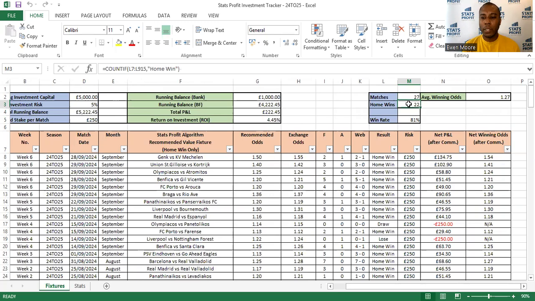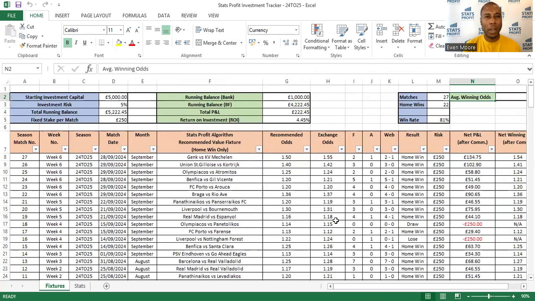We've had 22 home wins, and that gives us a total win rate of 81% with average winning odds of 1.27. Now, the key thing to note there is I don't talk about average odds in general. I talk about average winning odds because for me, it only matters when a team wins, for your financial measurement and performance. So that's the reason why we look at average winning odds and not the odds of all these games in general.